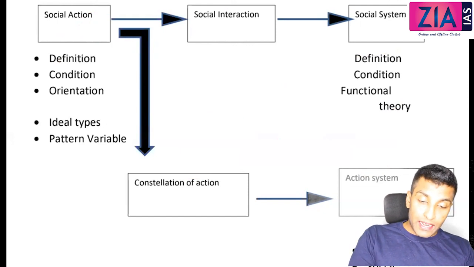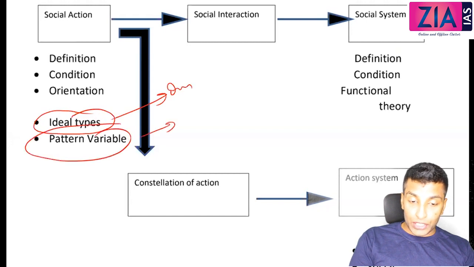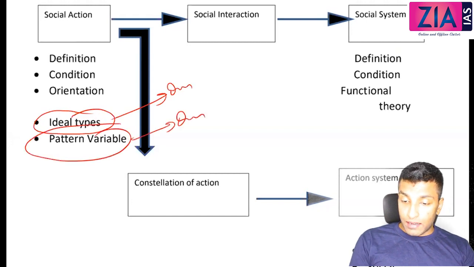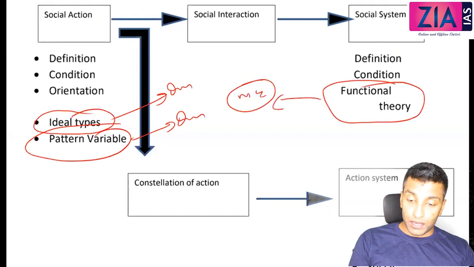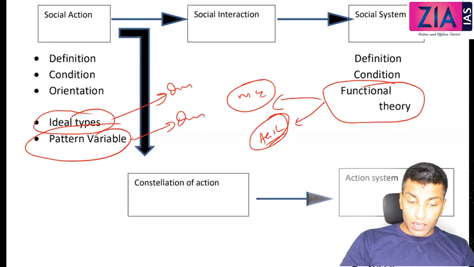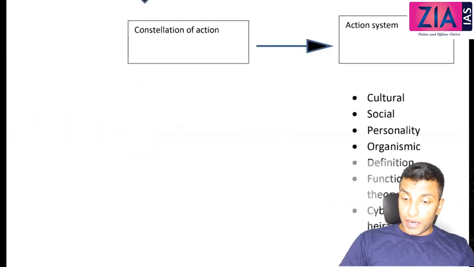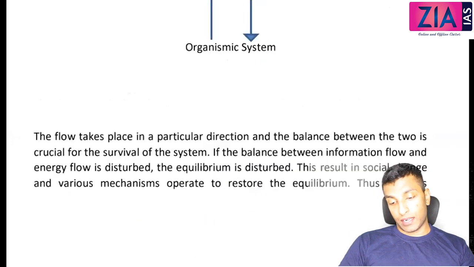You can expect ideal types, this can be a question. You can expect pattern variable, this can be a question. Okay, and from functional theory, you can expect moving equilibrium, that can be a question. AGIL model, that can be a question. And yesterday we discussed the AGIL model of university, like that. And then cybernetic hierarchy of control, that can be a question. But you have content for everything. There is no need to face any problem with this particular thinker now.